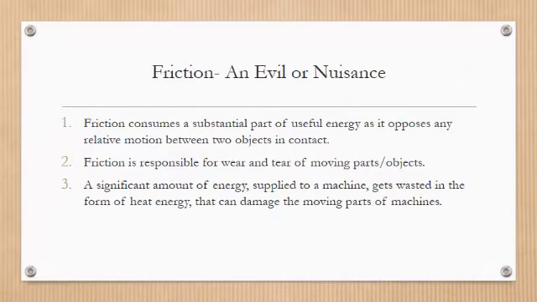And a significant amount of energy supplied to machines gets wasted in the form of heat energy while overcoming the force of friction. You must have observed that machines heat up when they run. This is because of the force of friction, because their parts rub against each other and friction produces heat, and this heat produced can damage the moving parts of machines. So these are the harmful effects of friction.